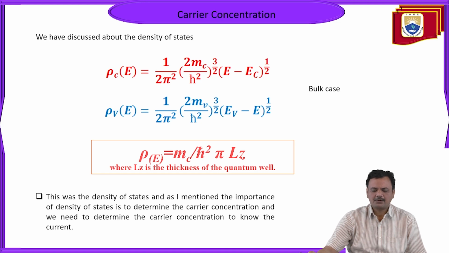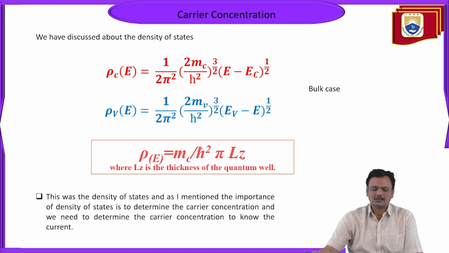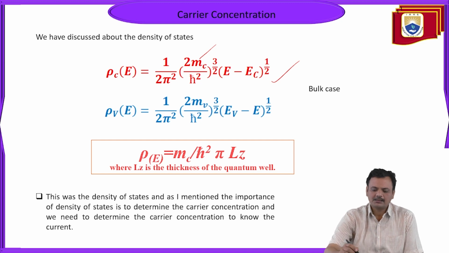We found that the density of states in a bulk semiconductor varies accordingly: rho of E is equal to 1 upon 2 pi square, 2 mc upon h cross square, whole to the power 3 by 2, times E minus EC to the half, where mc is the effective mass of the electron in the conduction band, and EC is the band edge energy.